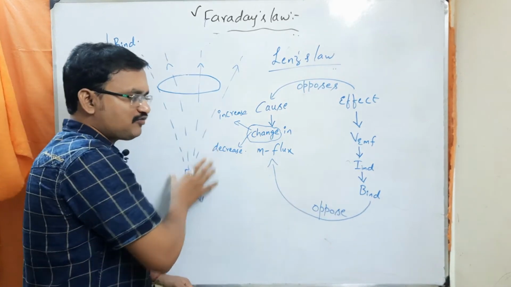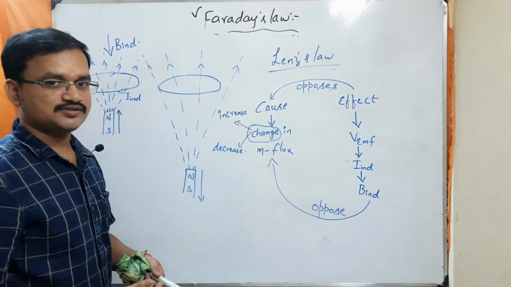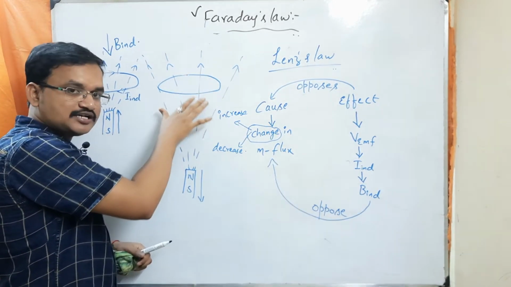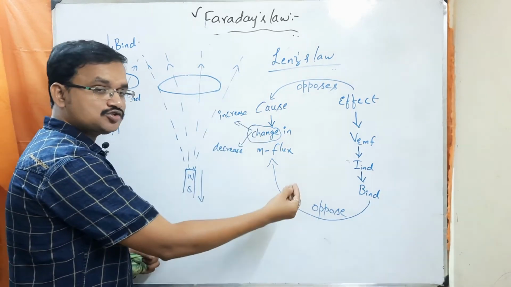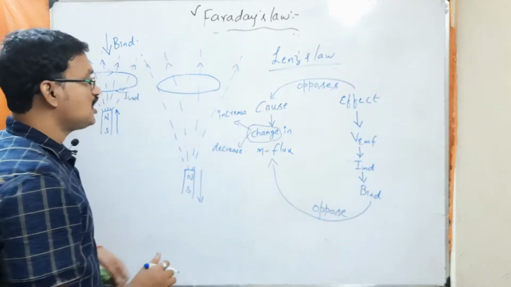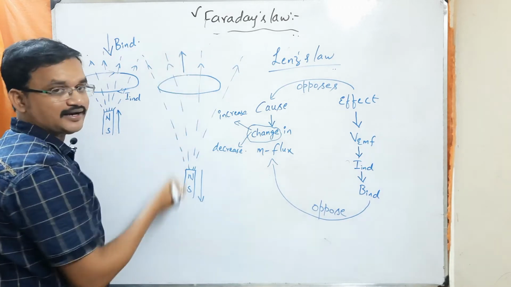Whenever the magnetic flux is decreasing, the induced magnetic field will try to oppose that decrease. So the number of field lines penetrating through this loop are gradually decreasing with respect to time, and the induced magnetic field will try to oppose that decrease. That means it has to point in upward direction. Yes or no?